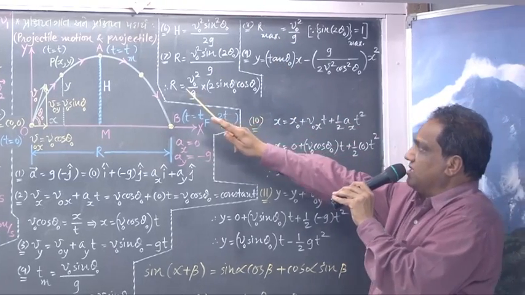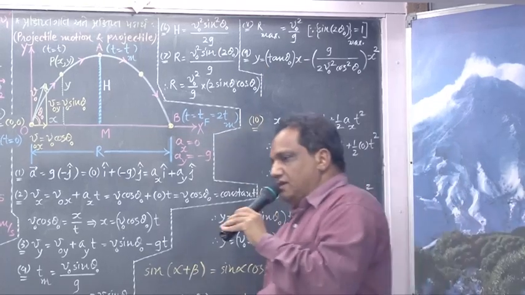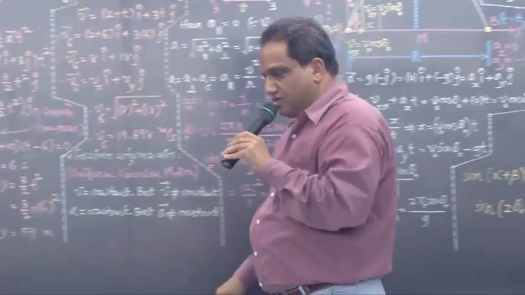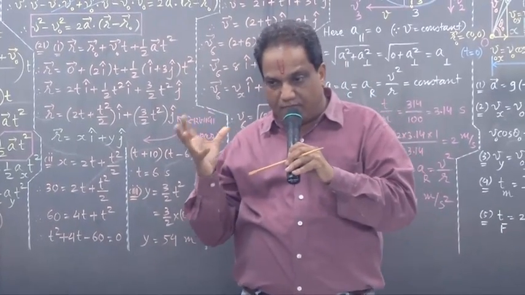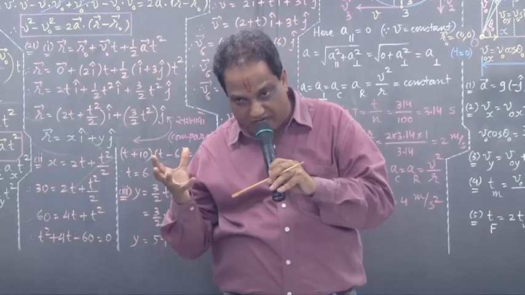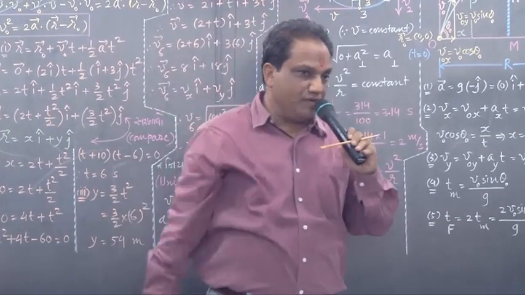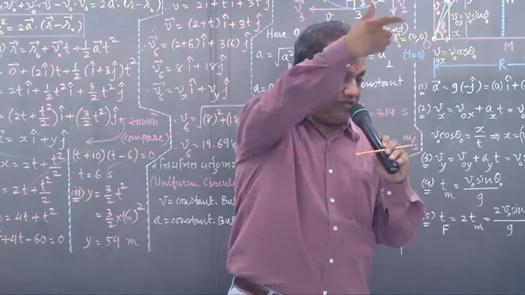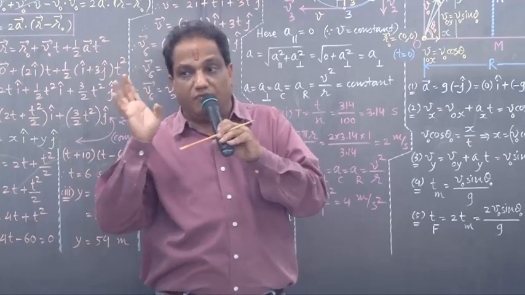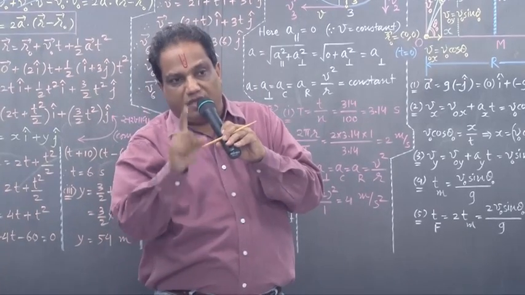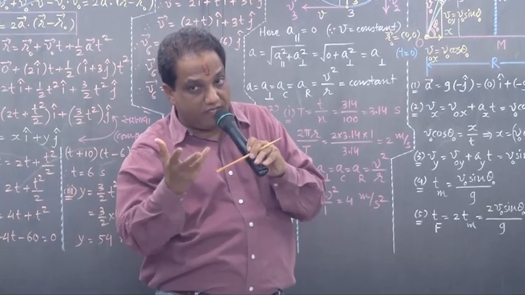If you want to have maximum range, have you ever taken part in a shot put competition? In shot put, you are given one very heavy, big sphere made of iron, and you are asked to throw it as far as possible. If you can put it at the largest distance, the range is maximum, and you will become the winner. Now, being a student of physics, you can guide that player on how he should get the maximum range.